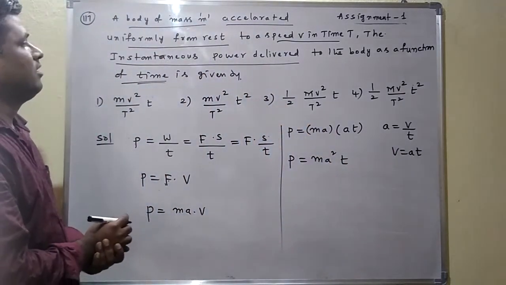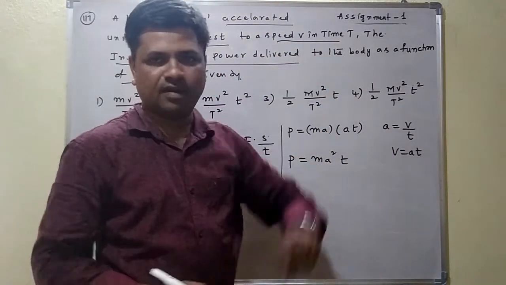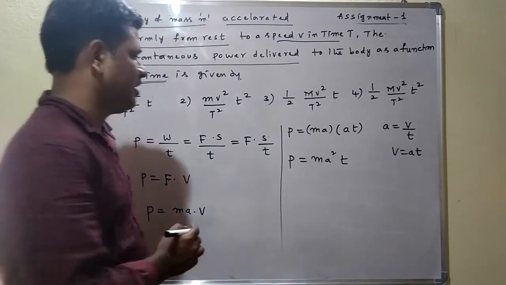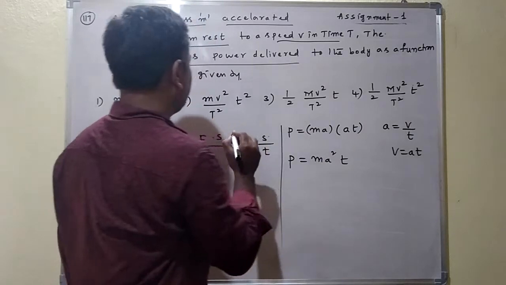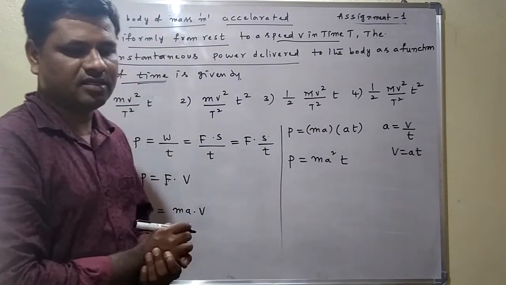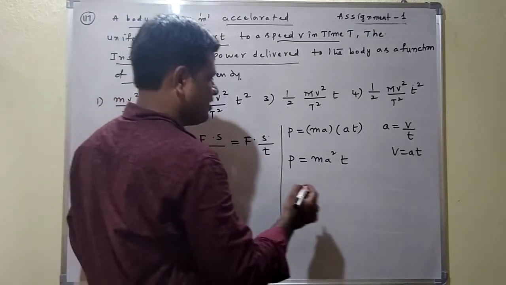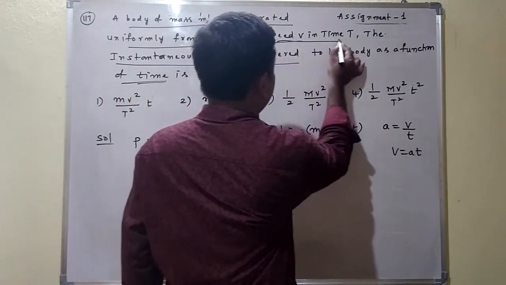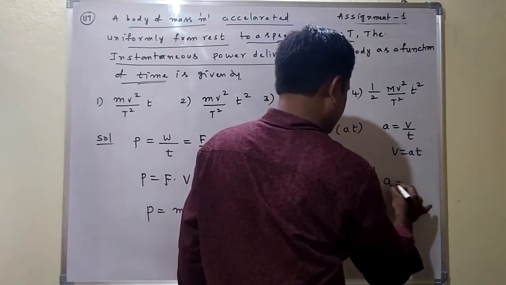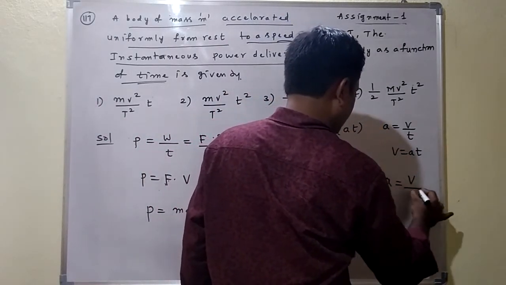But see there, the speed v in time t is given. In this case the acceleration a is equal to v by t.